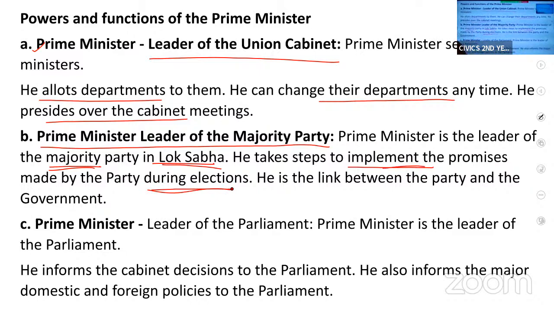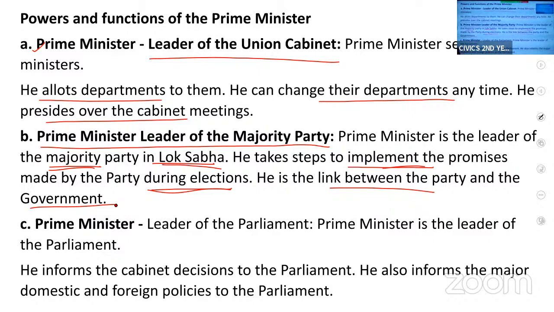Okay. It is the responsibility of the Prime Minister to take steps to fulfill the promises made by the party during elections. He is the link between the party and the government. No doubt his party got majority, but not all the leaders who got elected become the part of government.